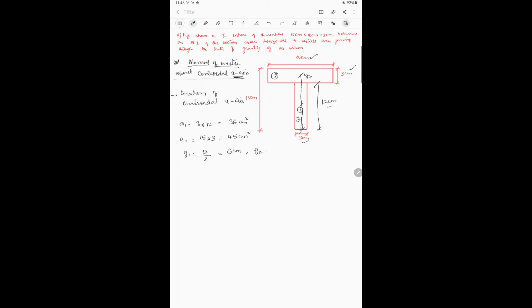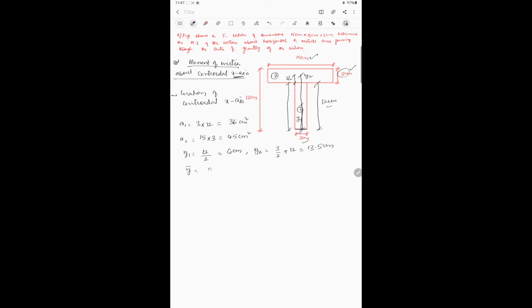What about y2? Y2 is equal to, first of all, 3 divided by 2. From here to here it will be 3 by 2, right? This total height is 3. So 3 by 2 plus this distance, that is 12. 3 by 2 plus 12 is equal to 13.5 centimeter.